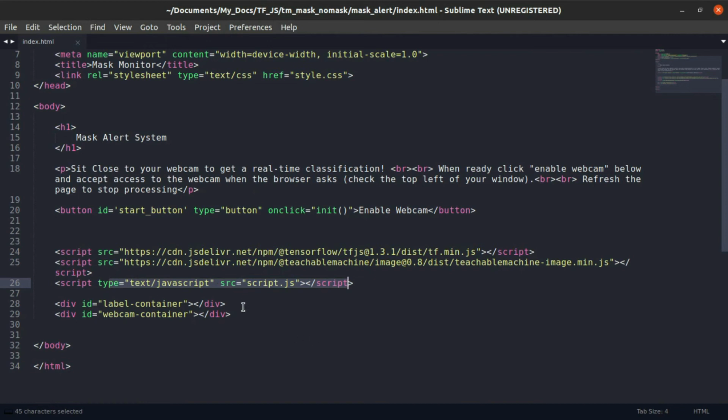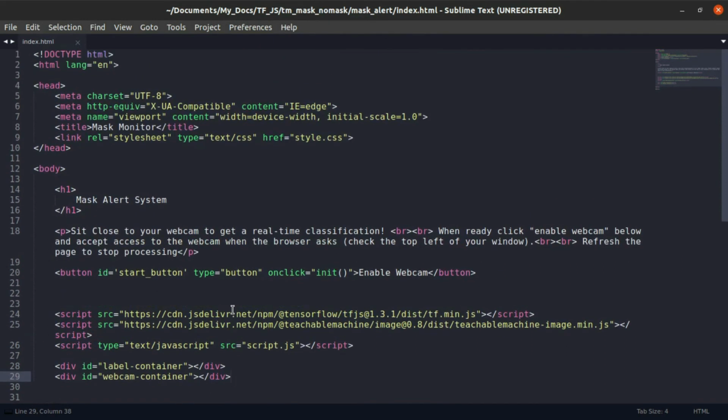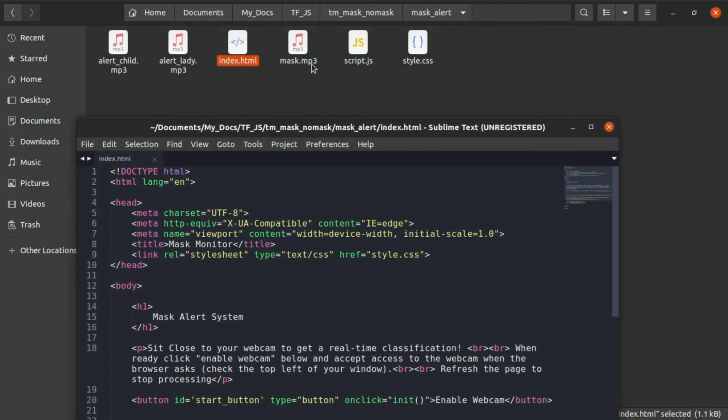There are two containers, label container and webcam container. The webcam container will hold your webcam image, and the label container will hold the score of the prediction. So if it is mask and no mask, it will contain mask this much percent and no mask this much percent. We can switch it, and if you don't want it, you can disable or delete it. So that's the basic code of index or HTML.